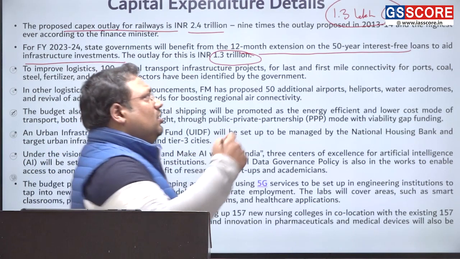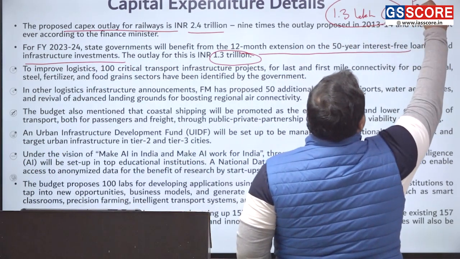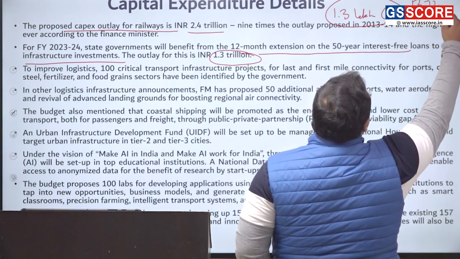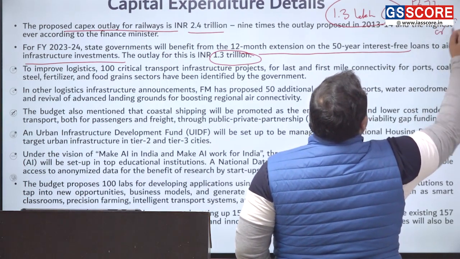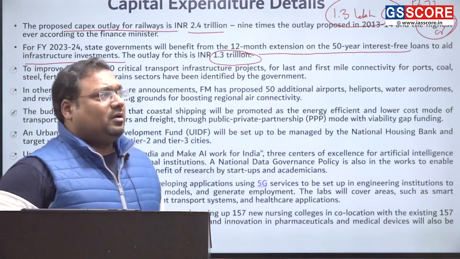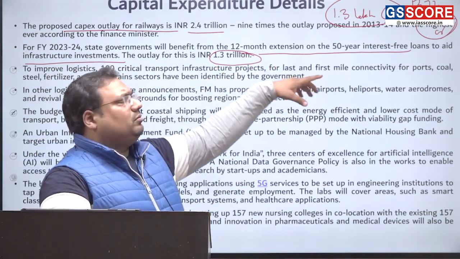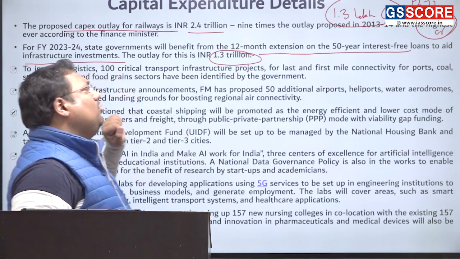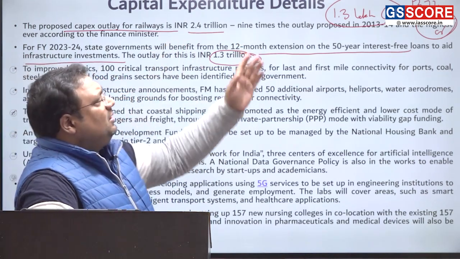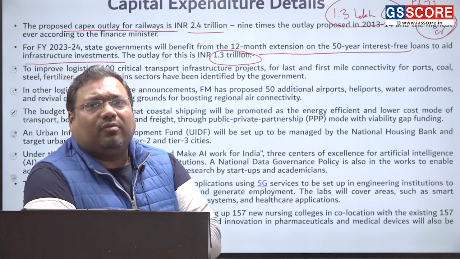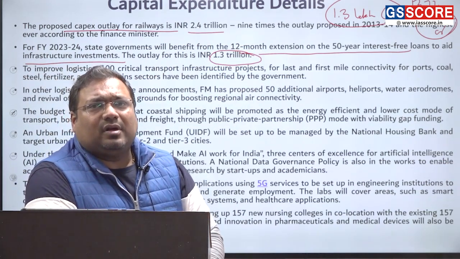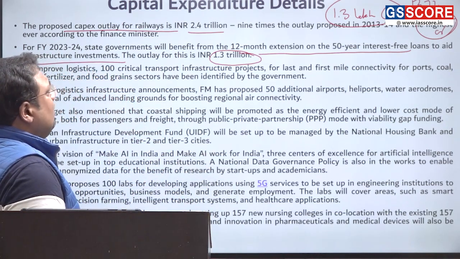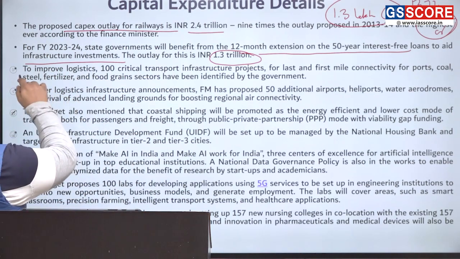Means we have earlier seen 13.7 lakh crore plus 1.3, exactly 15 lakh crore rupees are now allocated for development. This is also an additional fund apart from the other budget that we have allotted for development. Now we can see that 15 out of 45 is meant for the capital expenditure, which is a very, very big number.